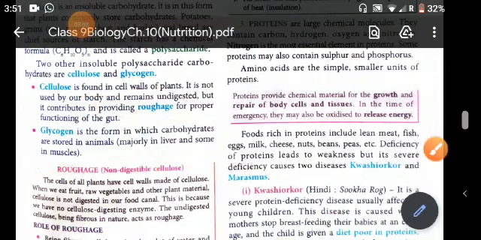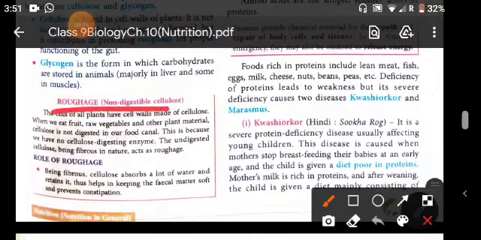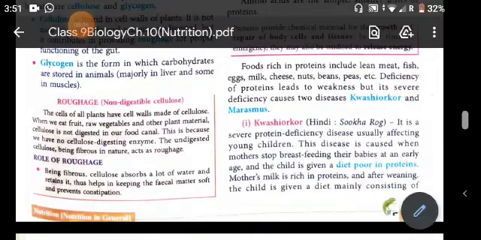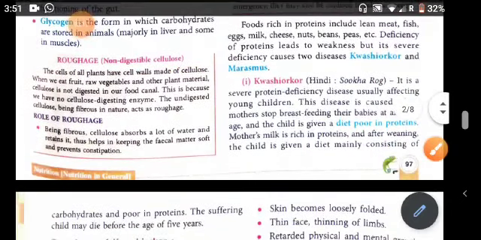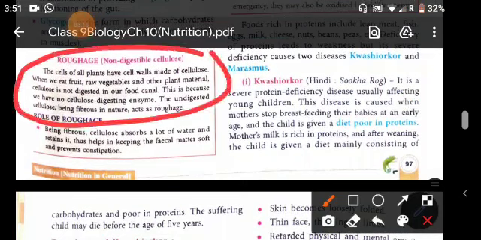So roughage is undigested or undigestible cellulose which you eat for better digestion. You know that the cells of all plants have a cell wall made up of cellulose. When we eat fruits, raw vegetables and other plant materials, the cellulose is not digested in the animals' alimentary canal. Why?